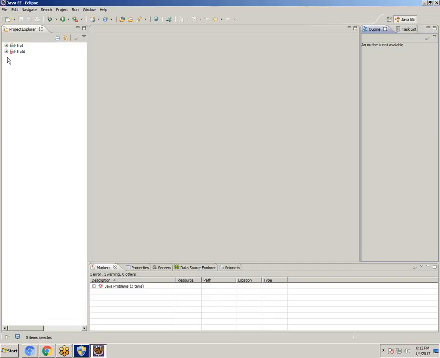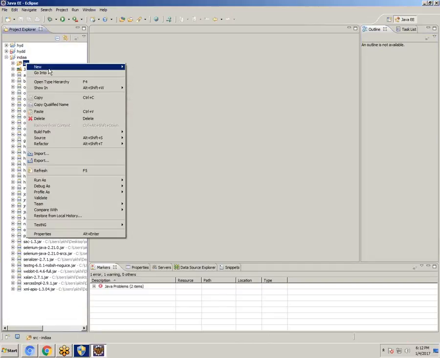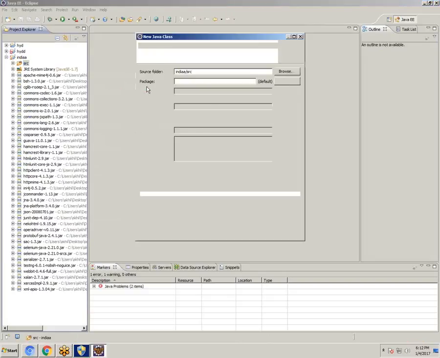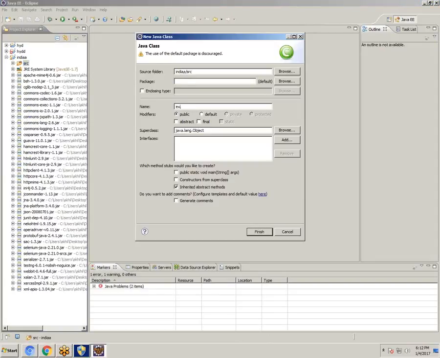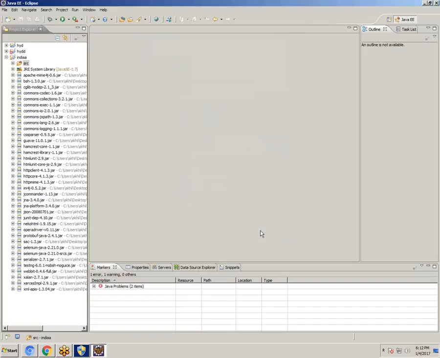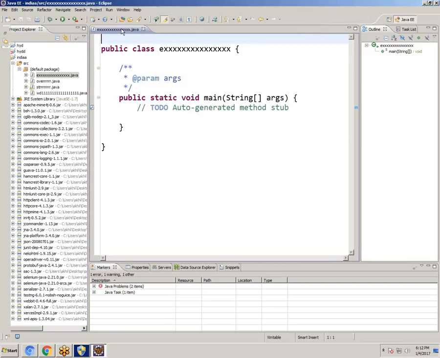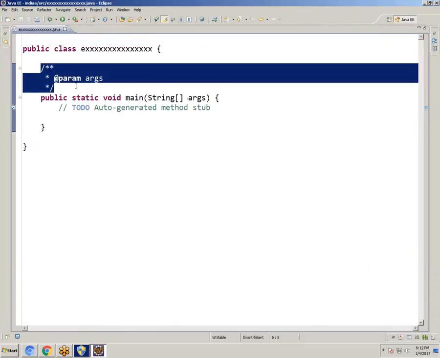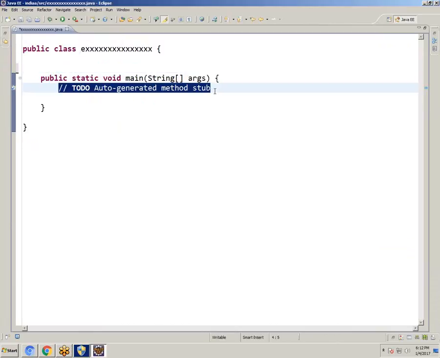Go to SRC, take the new class, name it exception, EX. Keep the main method public static void main selected. Click on finish. So I'm declaring one array, int A equal to new int, size of array 4.